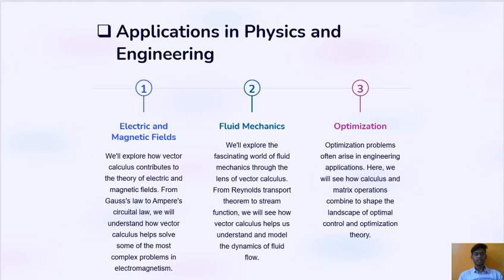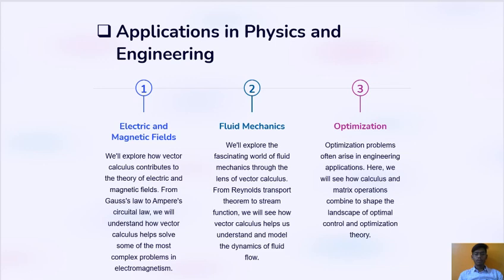Applications in physics and engineering. Electric and magnetic fields. We will explore how vector calculus contributes to the theory of electric and magnetic fields. From Gauss's law to Ampere's law, circulation law, we will understand how vector calculus helps solve most of the complex problems in electromagnetism.